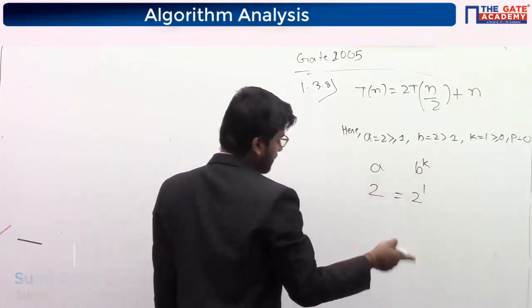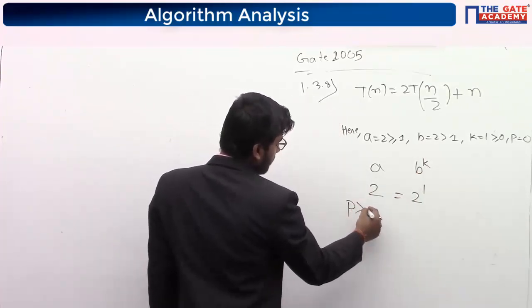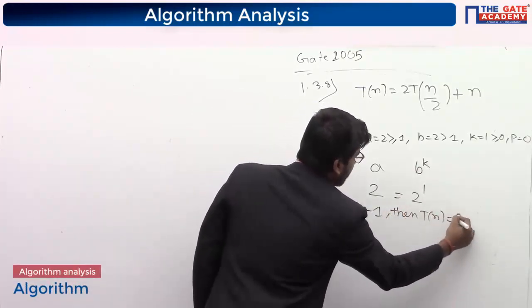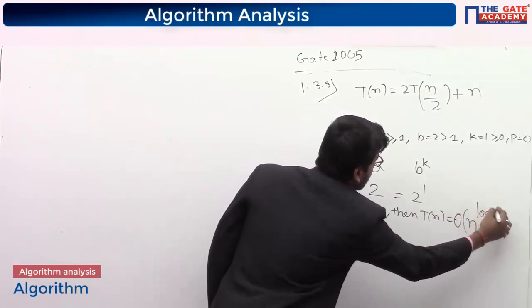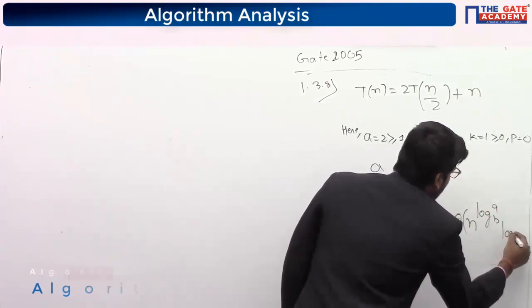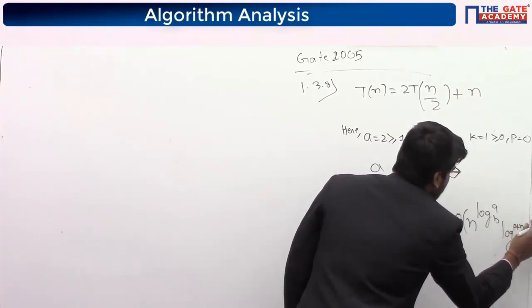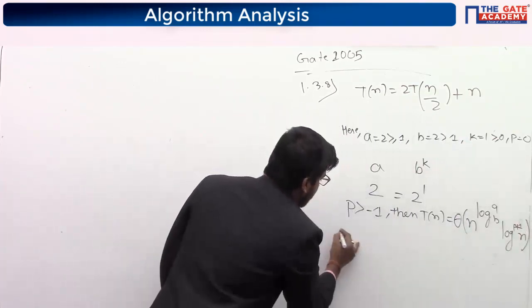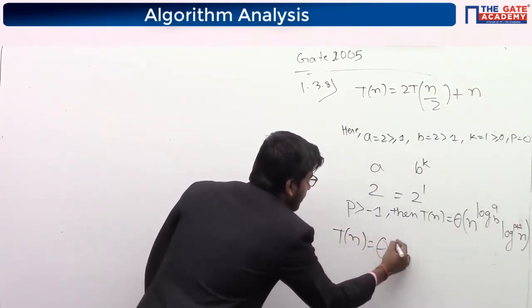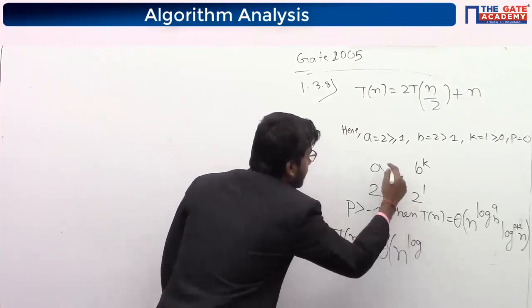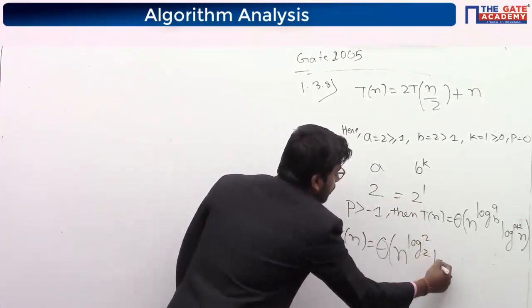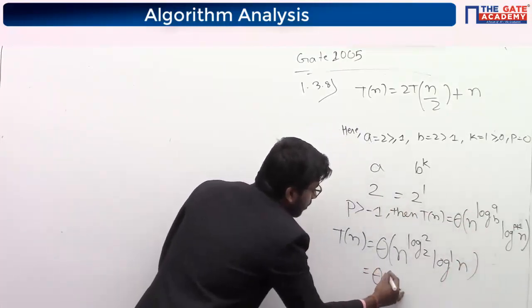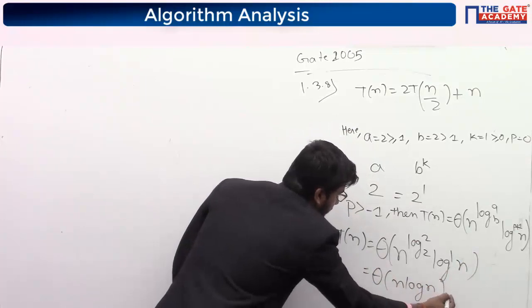When both are equal, then we have three conditions. P greater than minus 1, yes, it's greater than, then T(n) is equal to theta of n to the power log a base b, log to the power p plus 1 n. So T(n) is equal to theta of n to the power log 2 base 2, log 1 n, because p is 0. So you will get theta of n log n. You will get theta of n log n.